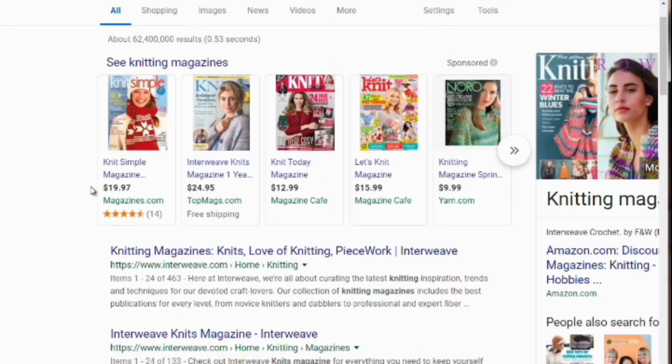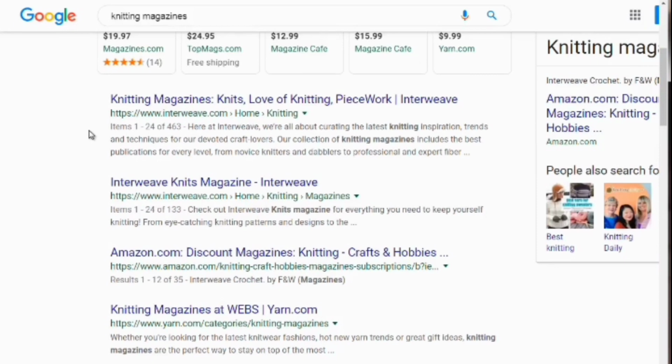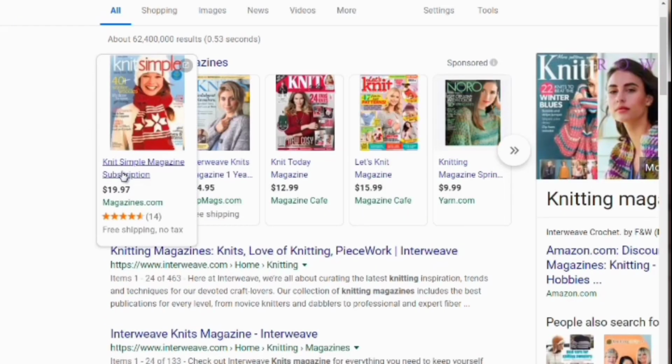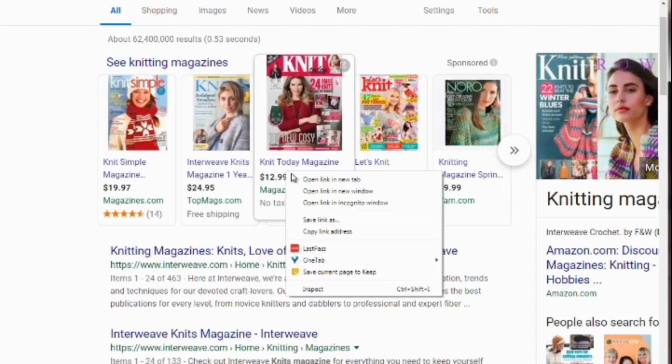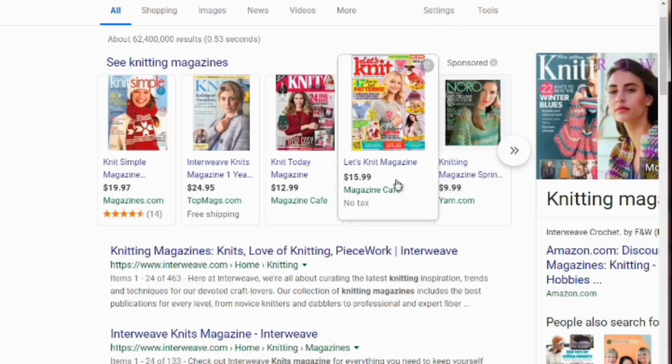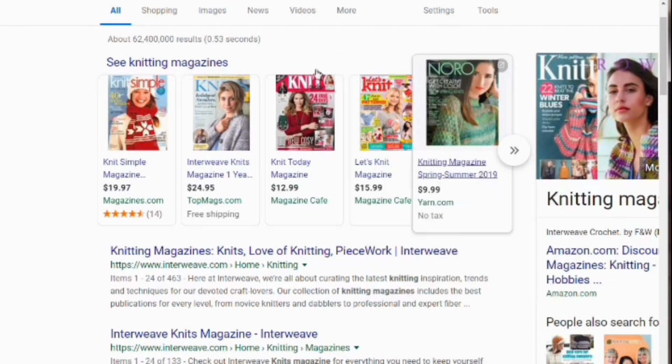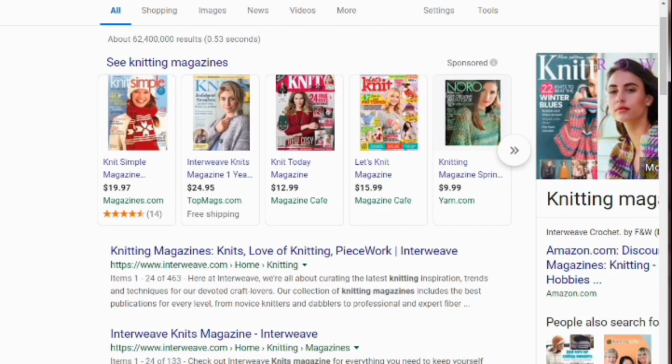Now, what we're trying to look for here are patterns, similar things. So we can see the age group of these, which is actually very interesting to me because I would think people who are interested in knitting may be older. But this actually shows me that I am wrong. So what we want to do here is we want to go to these pages and just open these up like this. And let's just take a look at a few.